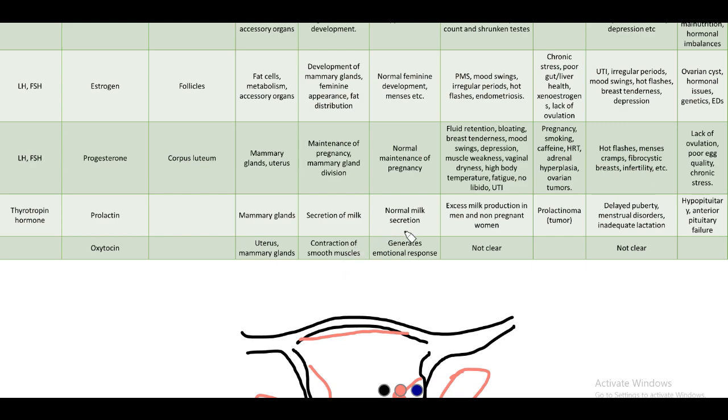If you have any doubt, you can ask in the comment section. So these are all the hormonal disorders and all the symptoms and causes of hormonal disorders.